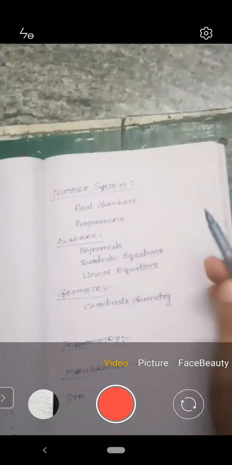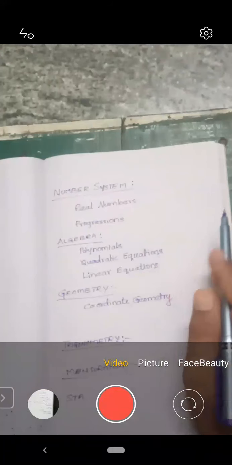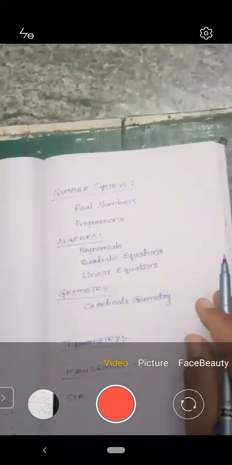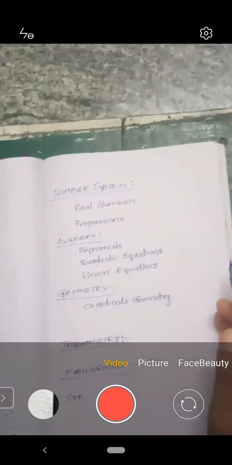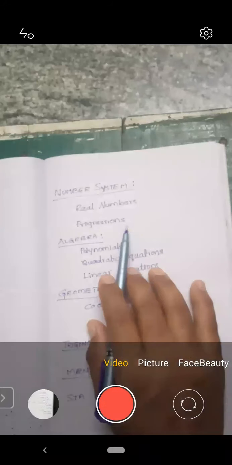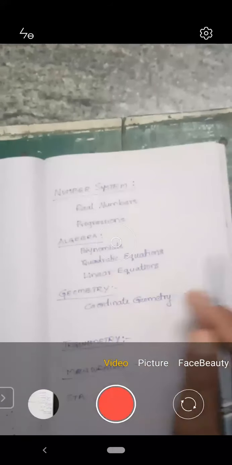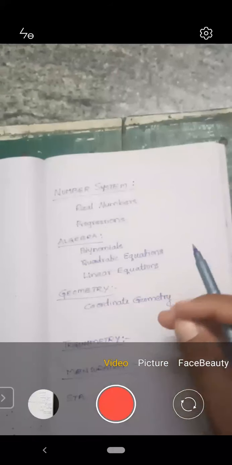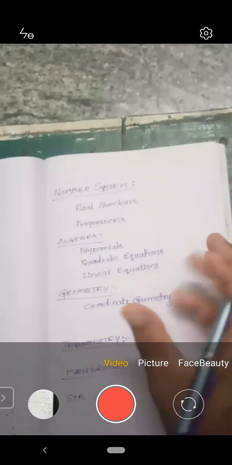The type of questions they will ask are from the application. Application in the number system: they will ask about prime numbers, square and square root values, cube and cube root values, or logarithms and exponents. Under the number system, there will be some subtopics, and we can discuss that in detail. Under the progressions also, what is the first term, last term, and middle term, and what is the mean value, and all the subtopics. The application questions they will ask in a somewhat twisty manner.